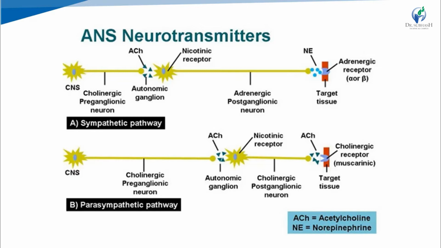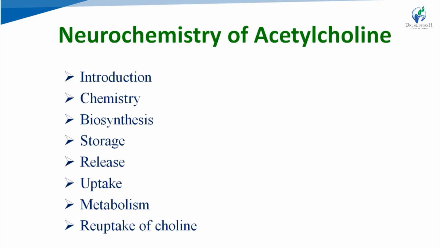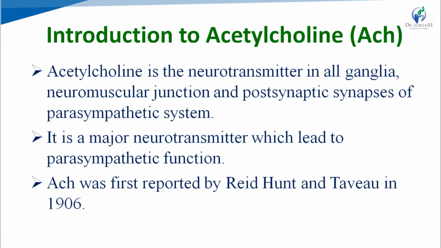Noradrenaline is also known as norepinephrine. So the sympathetic system is known as adrenergic system and the parasympathetic system is known as cholinergic system. So the neurotransmitter in the parasympathetic system is acetylcholine, which is also known as cholinergic neurotransmitter. And in today's video tutorial, we are going to see about this cholinergic neurotransmitter, which is acetylcholine. Neurochemistry of acetylcholine includes introduction, chemistry, biosynthesis, storage, release, uptake, metabolism, and reuptake of choline. We will start with the introduction to acetylcholine.